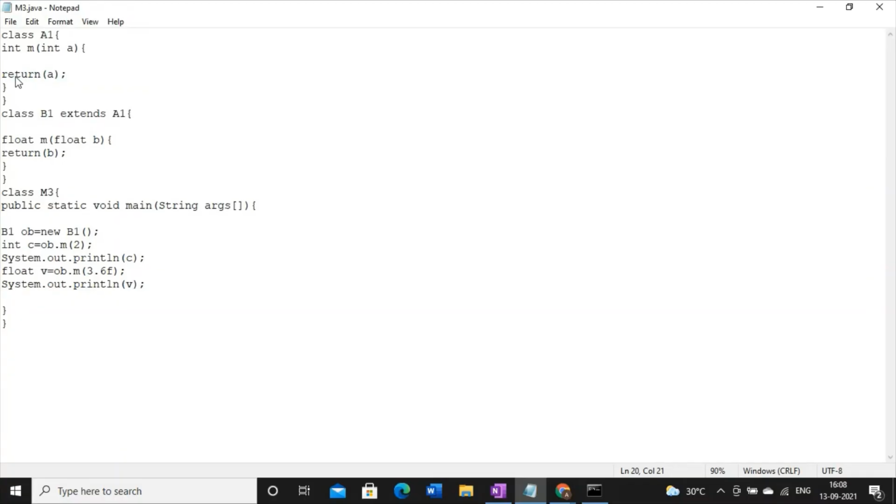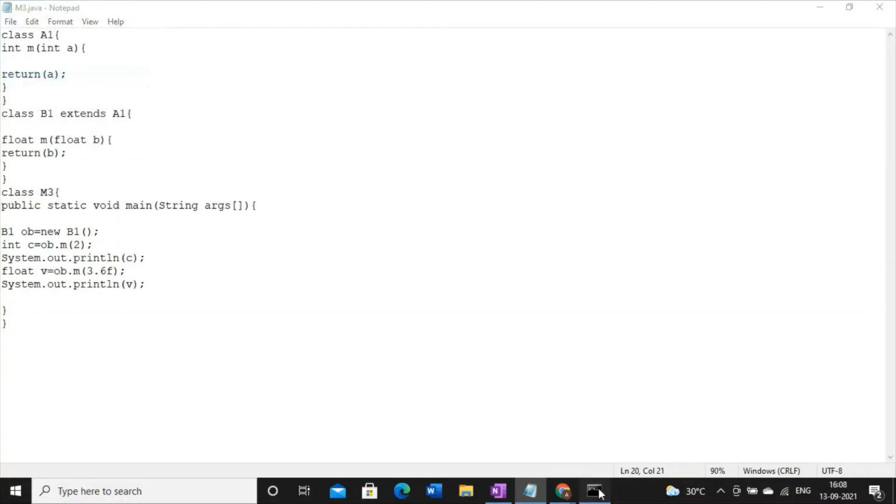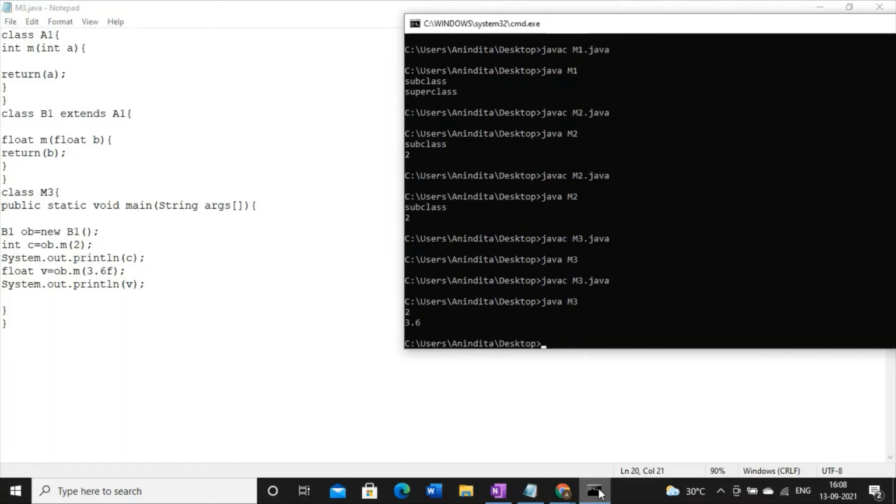If the parameter signature changes, then it is no longer method overriding. It is just a concept of method overloading. And how can you prove it? Method overloading means both the outcomes will be visible. So this is the classical example of not being method overriding, right?